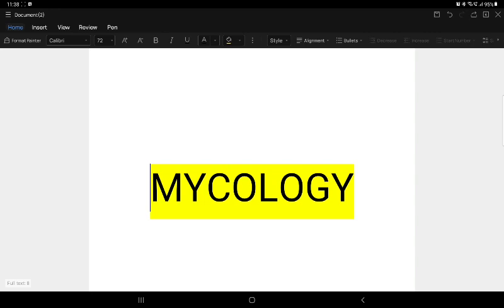And cultivation: for every fungus, the universal medium is Sabouraud dextrose agar. We add antibiotics to inhibit the growth of bacteria, gentamicin and chloramphenicol, and in order to inhibit the growth of saprophytic fungi, cycloheximide is used.